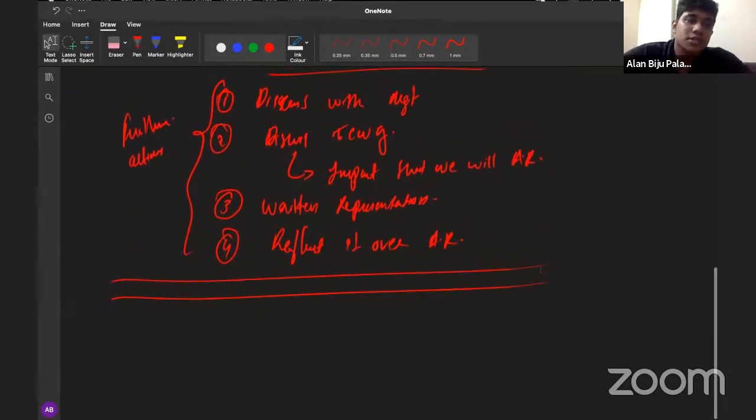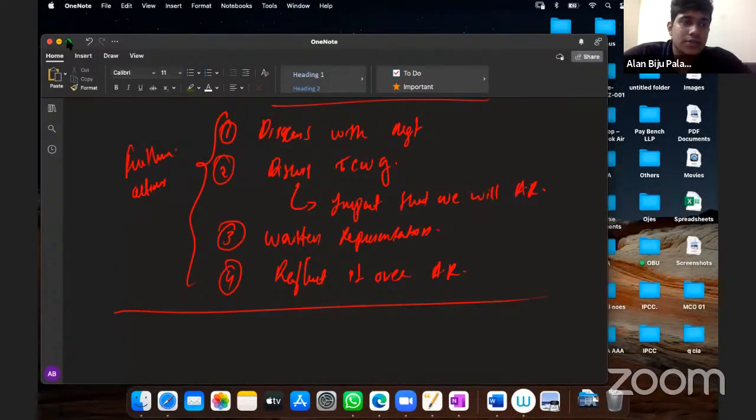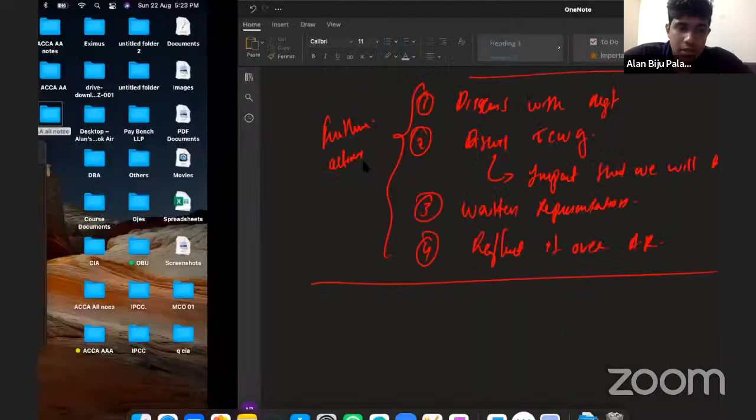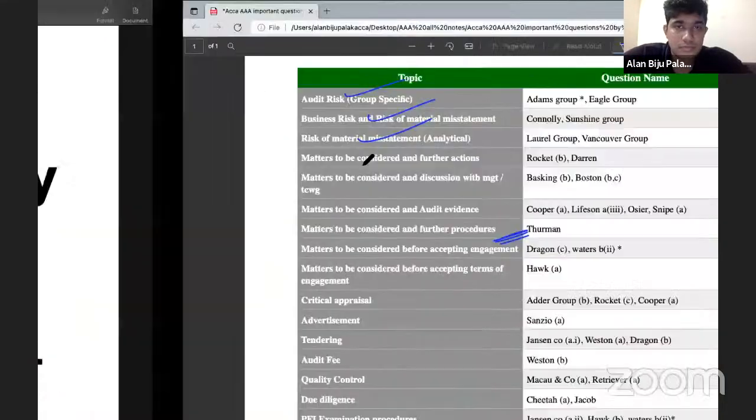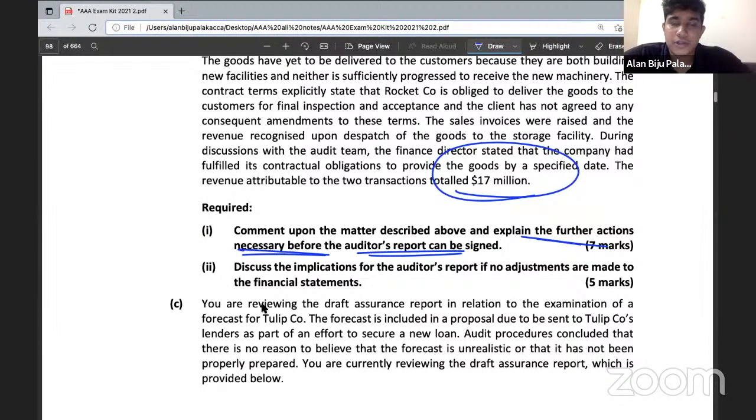And in addition to this, we also have additional parts here. Here the question has requested us to give the implication on the auditor's report if no adjustments are made to the financial statements. So consider that we have stated all these misstatements to the management and still they are unwilling to correct. In that situation, what will be the impact on the auditor's report if no adjustment is made in the financial statements? So we need to talk about the impact over the auditor's report.